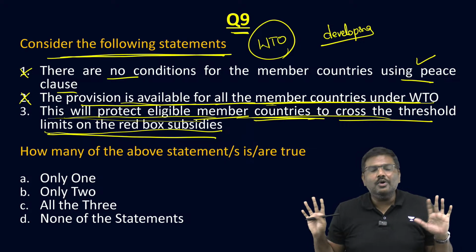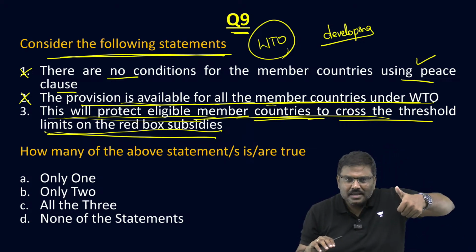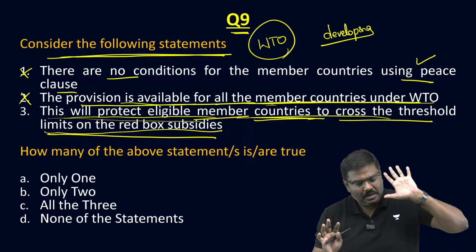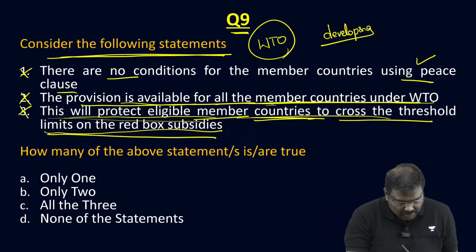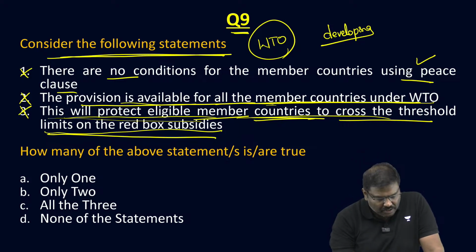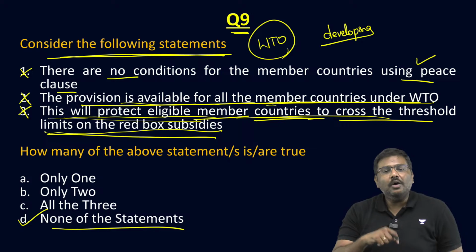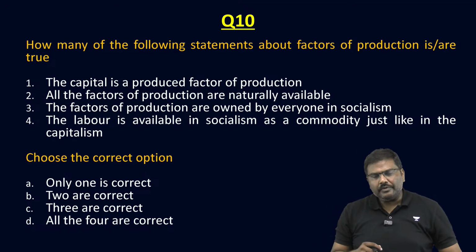There is absolutely no red box. There is a green box, there is an amber box, and there is a blue box. Right? So, third statement, incorrect. The right option for question number 9 will be option D here. Correct? Ninth will be option D. Okay. Now, let me go forward.